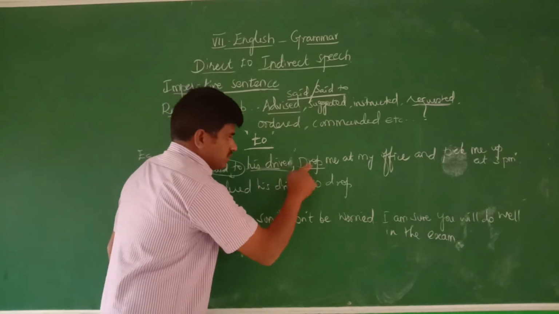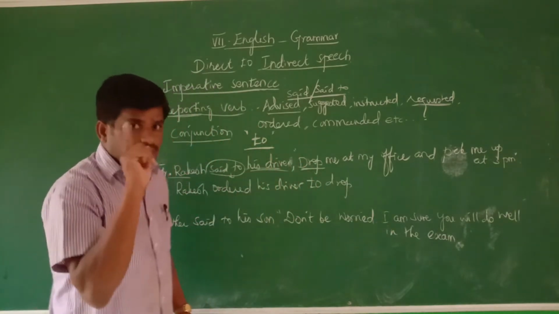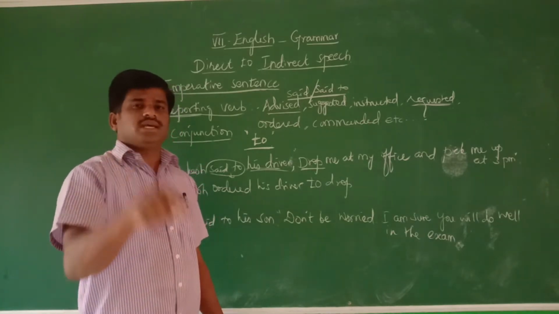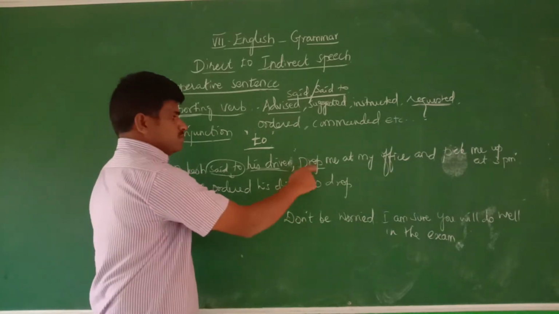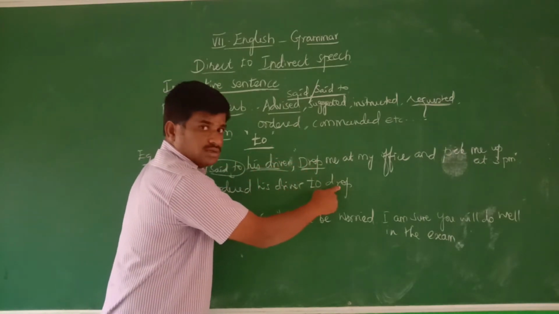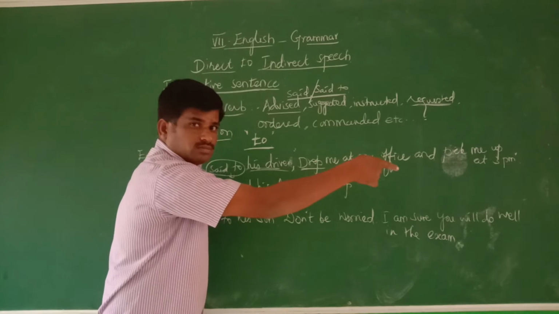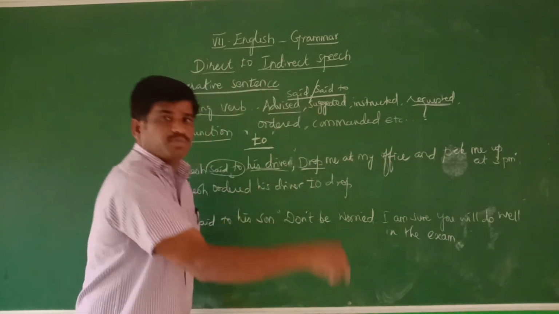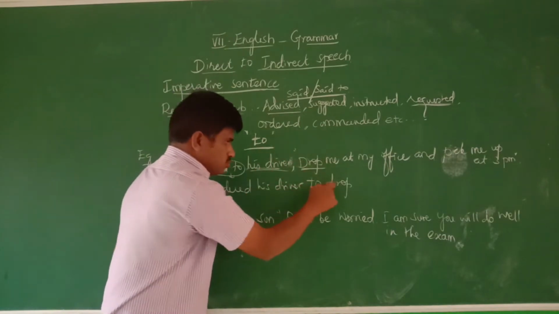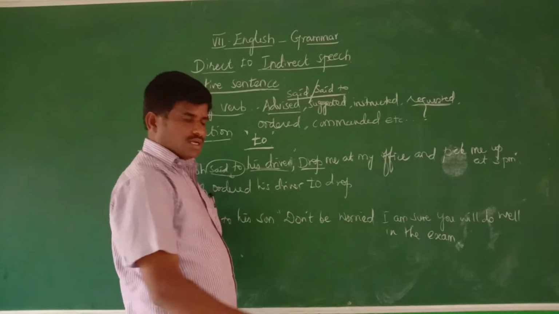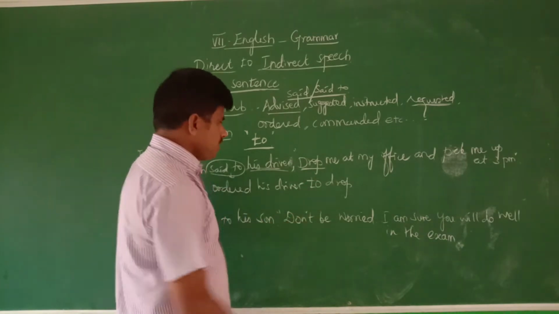You start with the verb, not the subject. That verb never changes. Here you are making a mistake. This verb should not be changed. It is given in the present, and should not be put in the past or some other form. The present form of the verb should be used. So you should use "drop" as it is. That's all. To drop me.